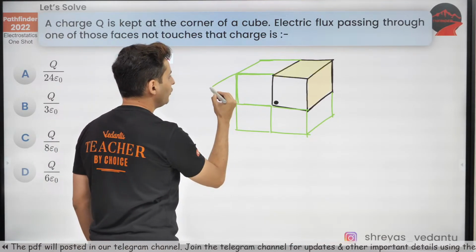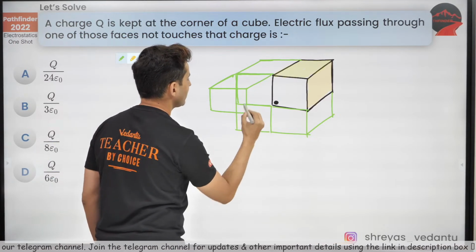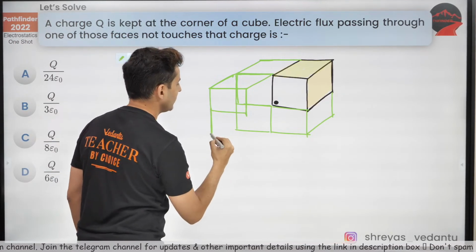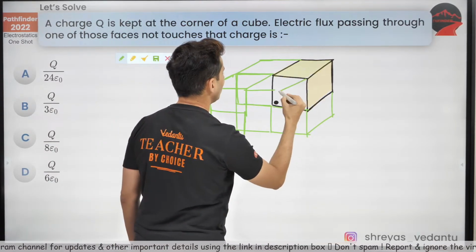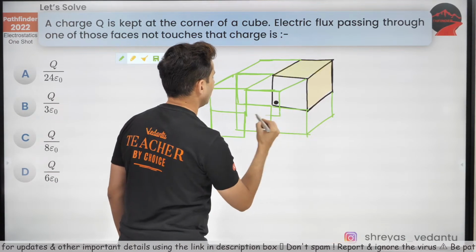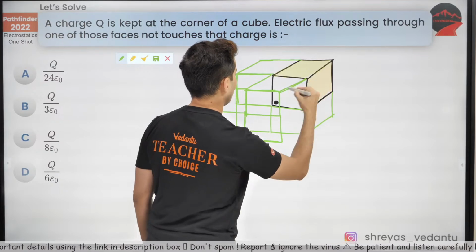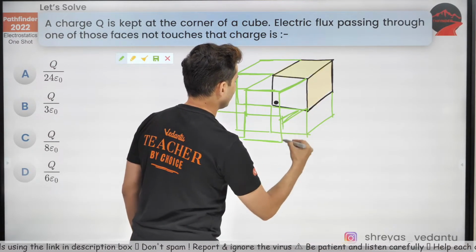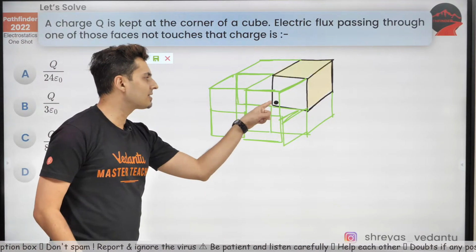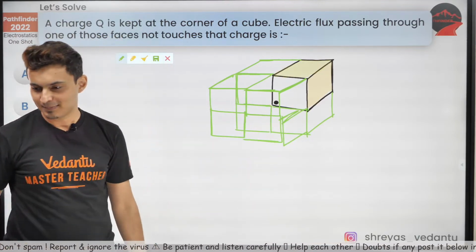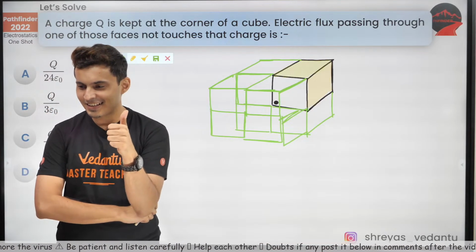So draw 4 more cubes like this. Visualize how it will look. It will look probably something like this. Maybe I can draw something like this over here, and 4 more cubes over here like this. And yep, I guess now it's fine. I hope you are able to visualize this, the charge is right now at the center of it. Is it clear?